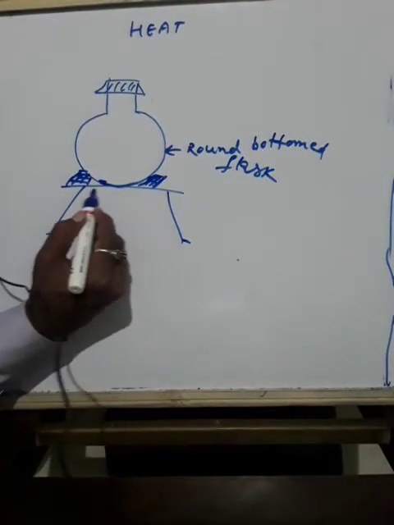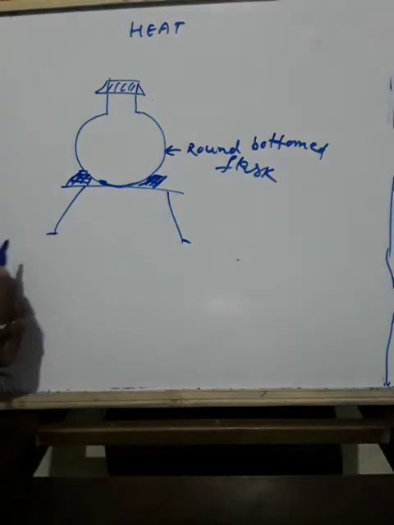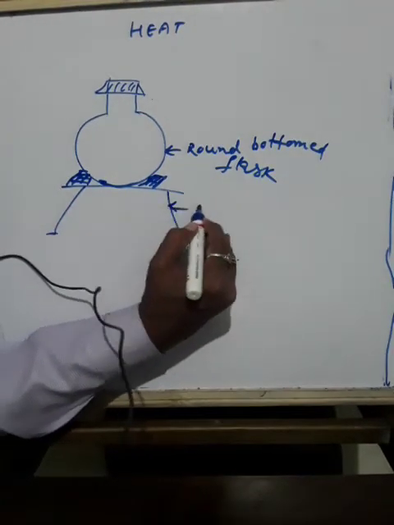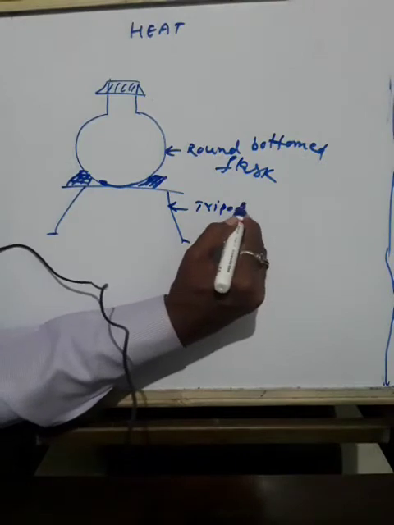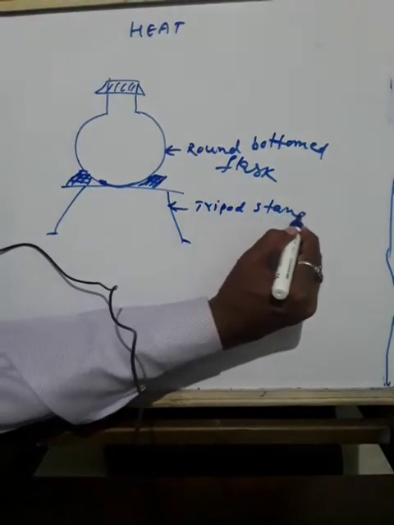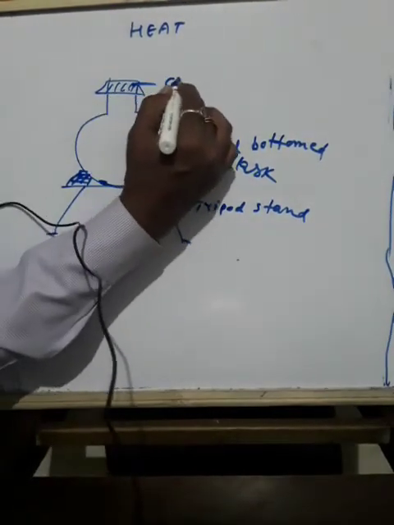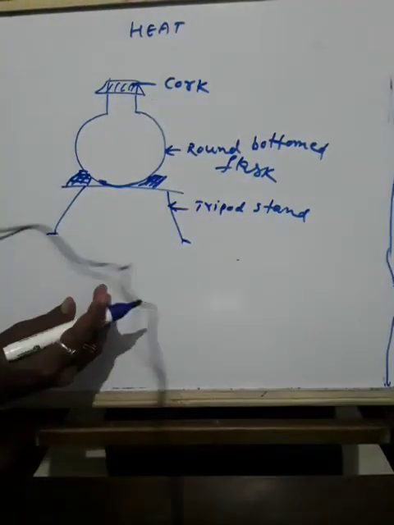It is kept here, and this is called a tripod stand. This is called a cork. You close the flask with the cork.